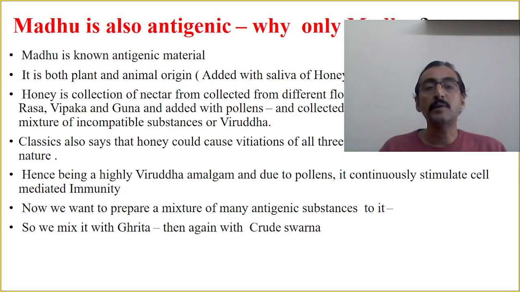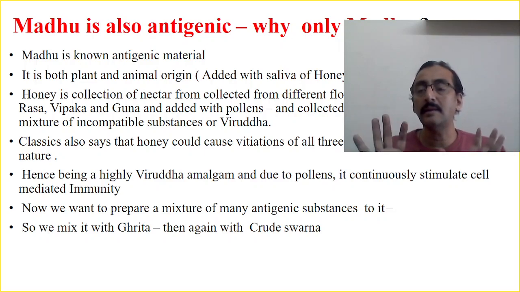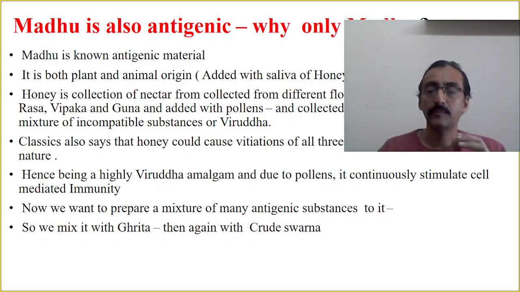Okay, so now we want to prepare a mixture of many antigenic substances into it. So we mix it with Ghrita, then again with the Madhu, then it becomes a Viruddha again. Again, Madhu itself is a big Viruddha ahara, as I explained earlier. And again it is mixed with the Ashuddha Swarna. So now it has totally become an antigenic compound.